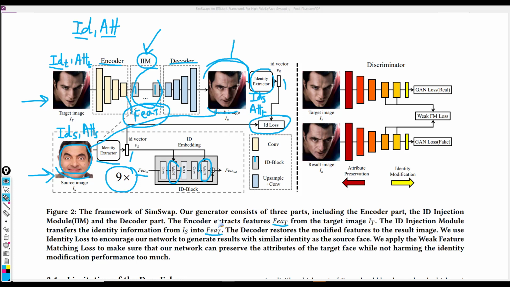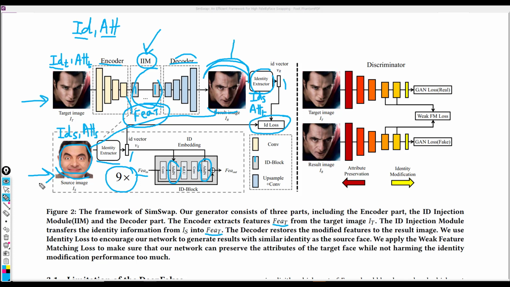The whole network is trained on many different triplets of target image, source image, and swapped image, wherein our ID injection module is responsible for extracting and injecting the ID information from the source image into the target features, and the decoder learns how to produce those swapped outputs with the source's ID regardless of which particular source-target pair we have as inputs.